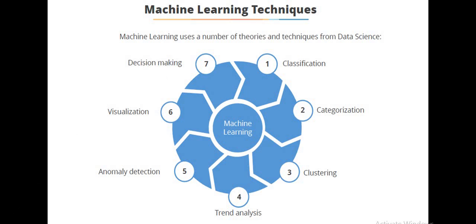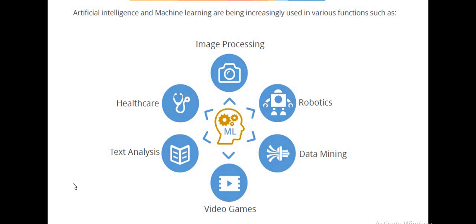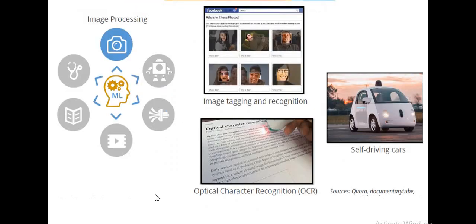These are applications of machine learning: image processing, robotics, data mining, video games, text analysis, and healthcare. In image processing, we see image tagging like on Facebook or Instagram, image recognition, and self-driving cars, where machine learning is used to understand the data from the images available on the road. The artificial intelligence will take a decision accordingly. Another big example is optical character recognition, where an image is converted into text.